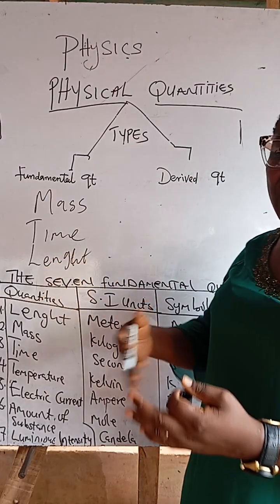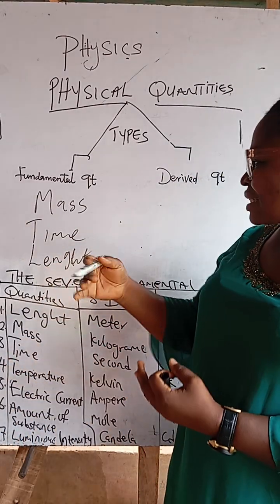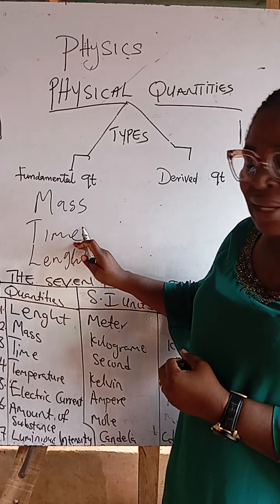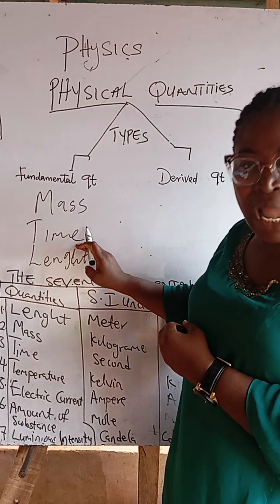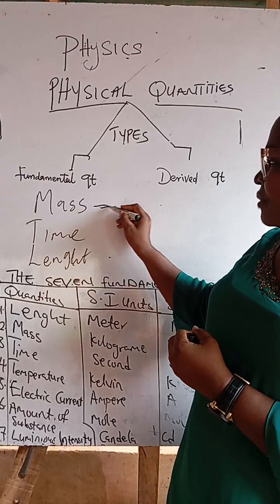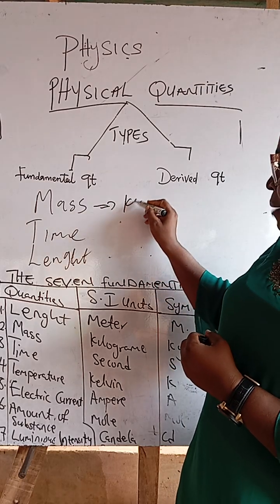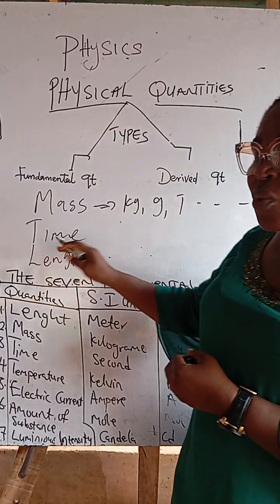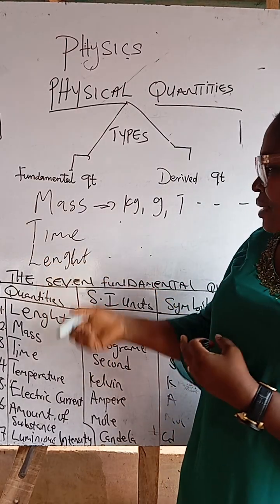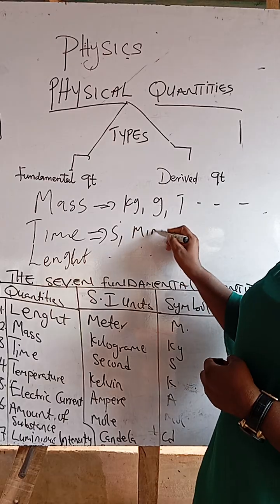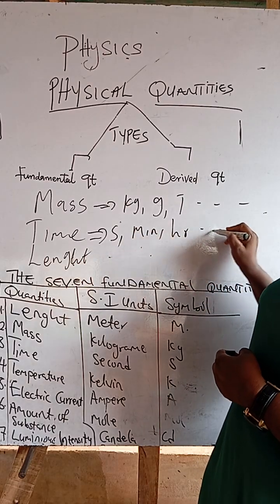Now, there are many names assigned to mass that distinguish mass from time. There are names assigned to time that distinguish it from length. These names for mass are like kilogram, the gram, the ton, and so on. We go to time. There are names assigned to time, like the seconds, the minutes, the hour, and so on.